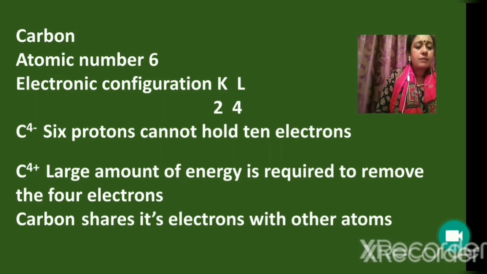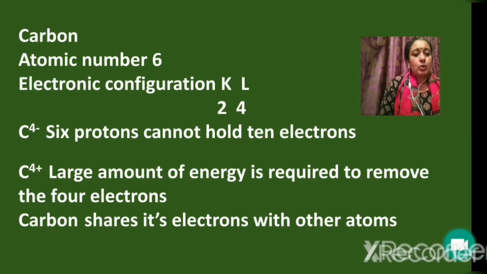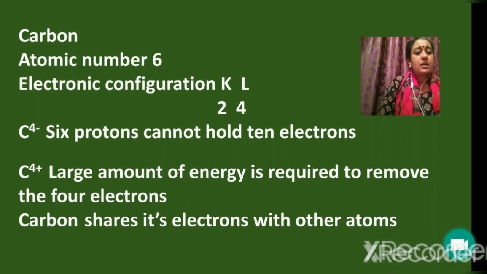So, how can carbon get octet configuration, or how can it combine with atoms of other elements? By sharing its electrons with other atoms. It is not only carbon which shares its electrons with other atoms. Atoms like hydrogen, fluorine, chlorine, nitrogen, oxygen, can also share the electrons with other atoms. So using Lewis symbols, let us now try to understand how the bond is formed by the sharing of electrons between atoms.